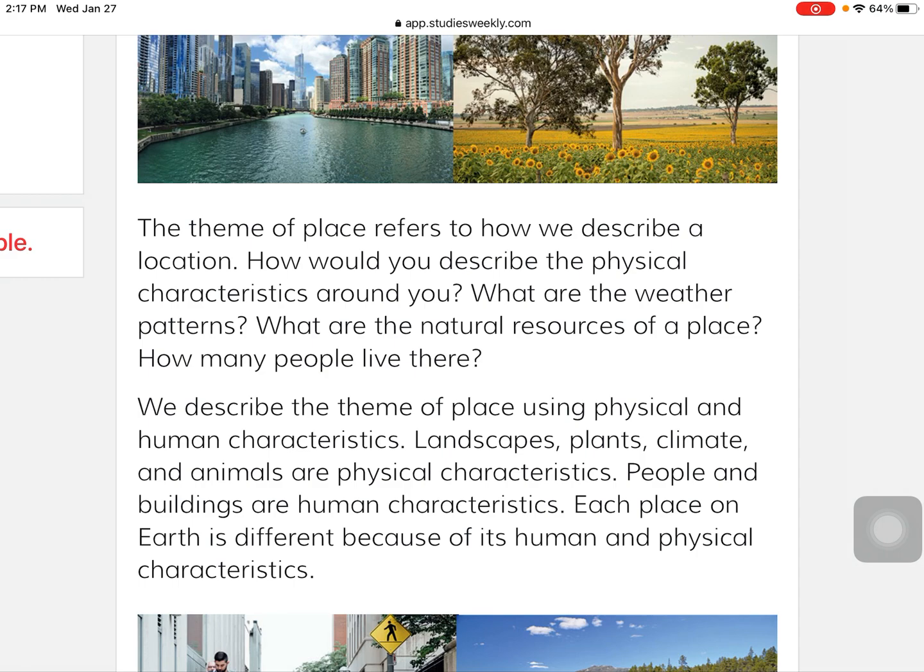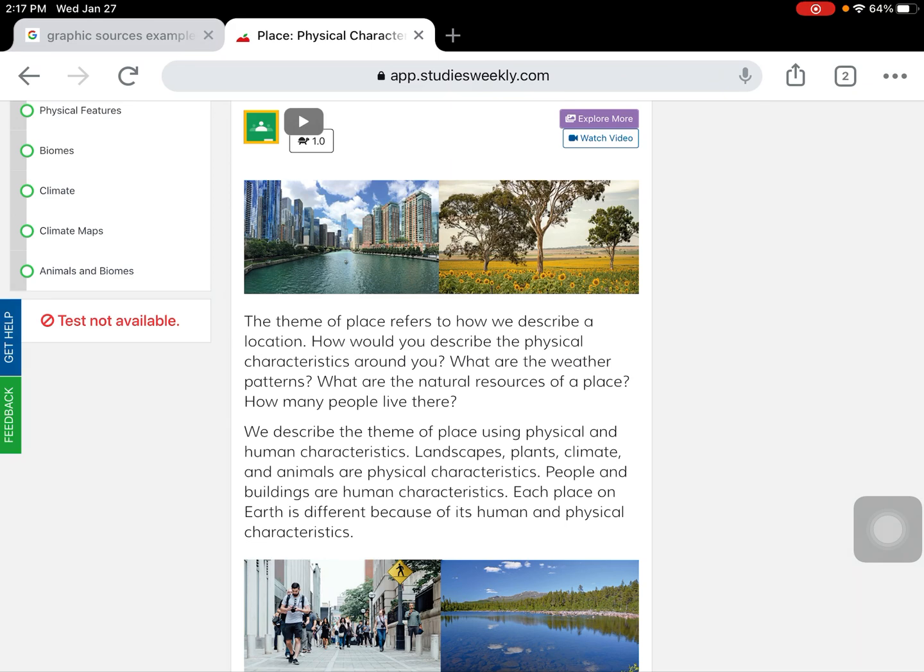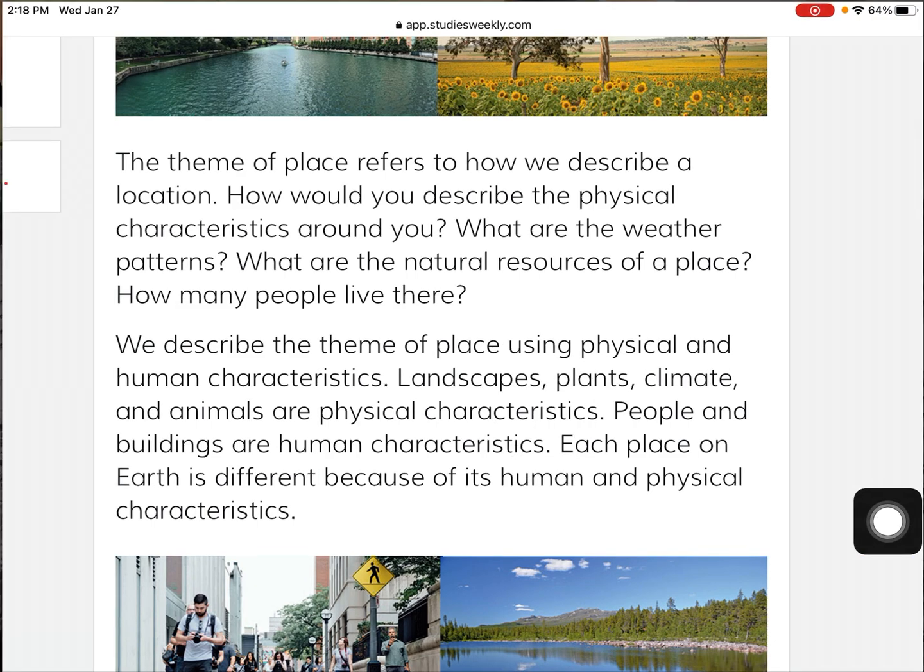So that's a really big difference that I want you to notice right now that our newspaper and our Studies Weekly online just spoke about. So the difference between, and it says it here, human and physical characteristics. Human and physical characteristics are both part of the theme of place from 5 themes of geography. Today, we are working on physical characteristics, and this week is all about physical characteristics. Next week, we will be working with human characteristics. So there is a difference there.